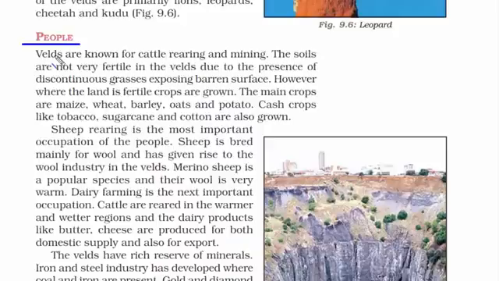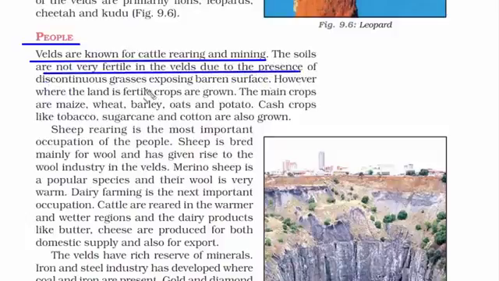This place is well known for cattle rearing and mining. Since it's a grassland, cattle rearing is common, and mining, we just heard about the city Johannesburg, remember? That place is world famous for gold and diamond mining. The soils of this region are not very fertile. Again, we just read in the previous topic, the vegetation cover is sparse. Because of this infertility of land, the grasses are discontinuous, meaning you'll see bare land in between the grassland. And on whatever land is fertile, crops are grown.